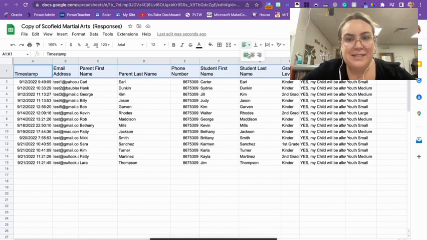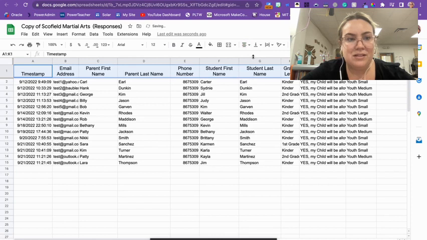Then I'm going to center everything horizontally within the cell. You can also center things vertically. If you look right here, parent last name is sitting at the bottom of the cell. If you click this one, so horizontal alignment, vertical alignment, you can hit the center and it puts it in the middle of the cell.